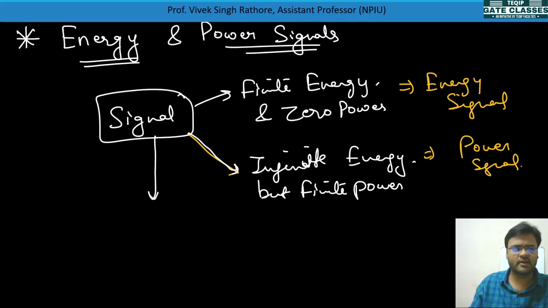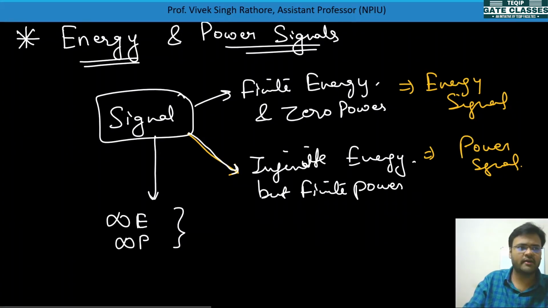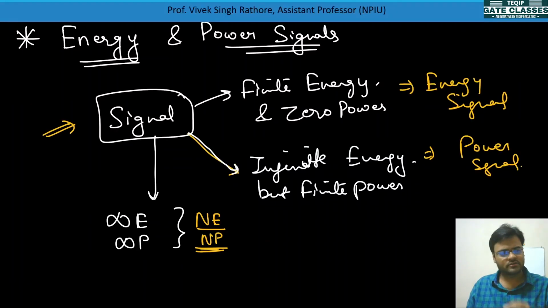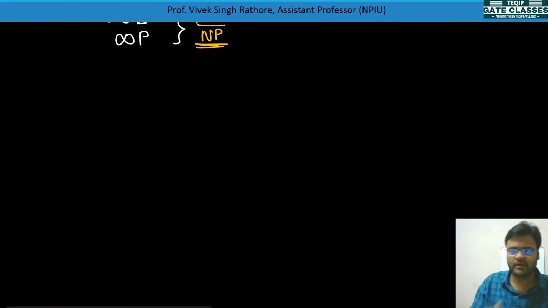And if a signal is having infinite energy and infinite power, this signal is called neither an energy signal nor a power signal. So it won't be an energy signal and it won't be a power signal. These three conditions you need to remember while dealing with energy and power signals. So signals which have finite energy and zero power are energy signals, those which have infinite energy but finite power are power signals, and infinite energy and infinite power is neither energy nor power signal. So let's take some example and understand it.